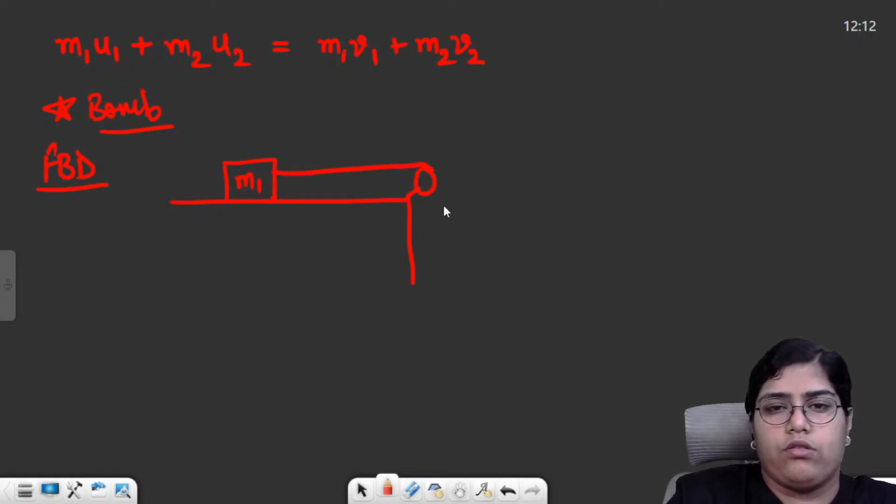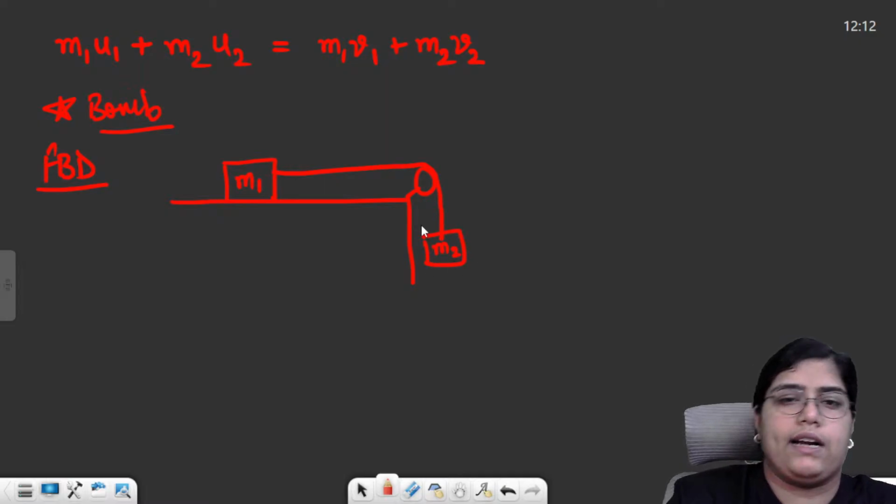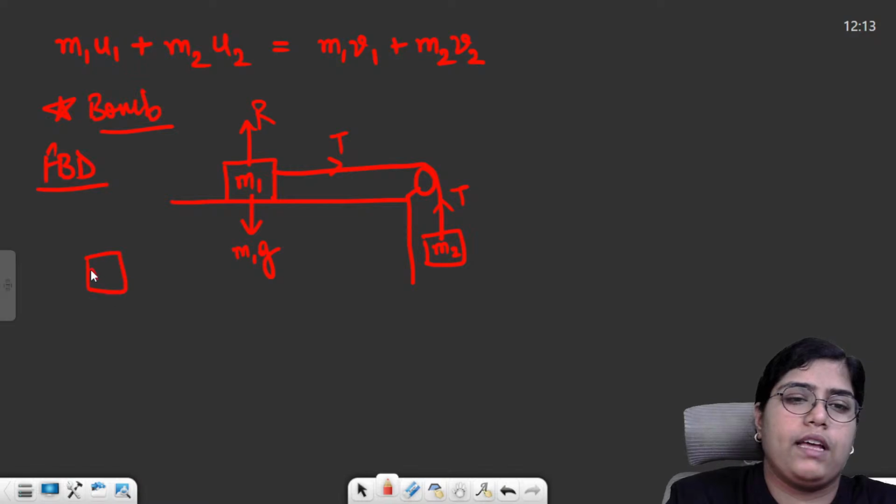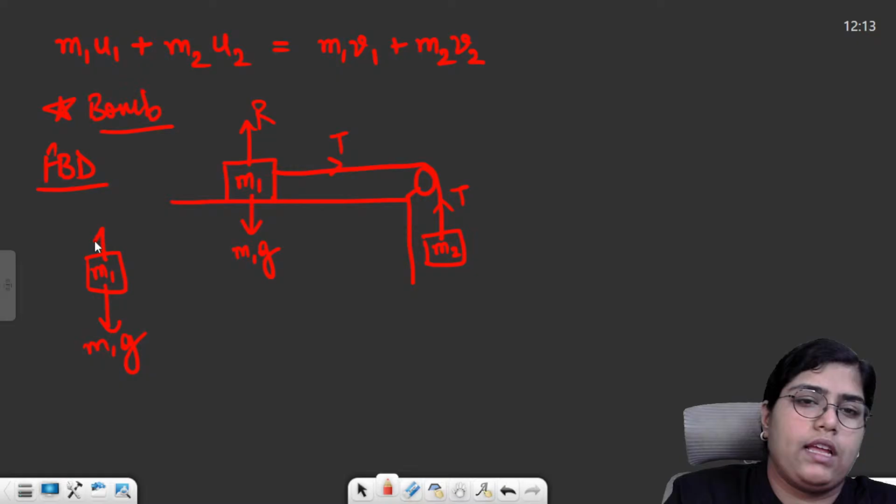You just need to, in a free body diagram, make all the forces which are acting on this particle. So there will be some tension T in the string, there will be weight m1g in the downwards direction, and there will be a normal reaction. So what you need to do is make the FBD, that is free body diagram, of all the particles, and then you need to apply the equations.